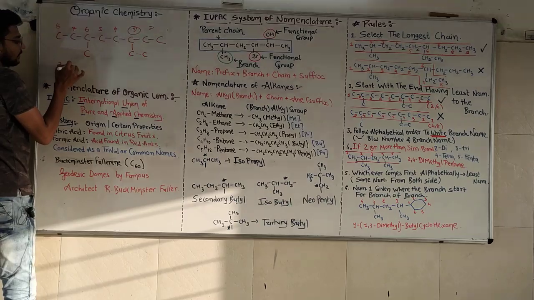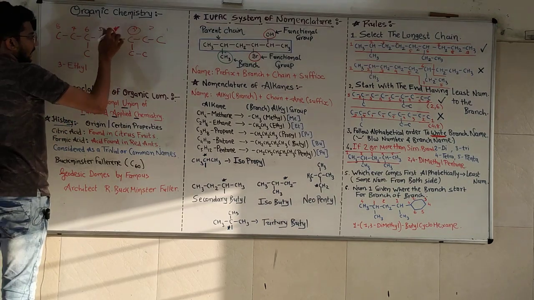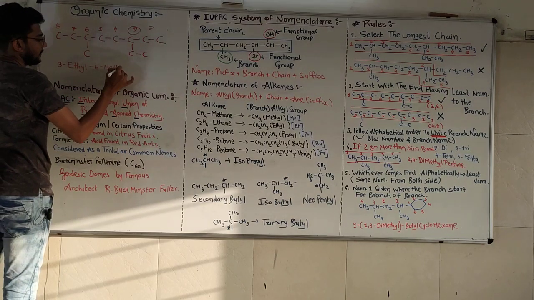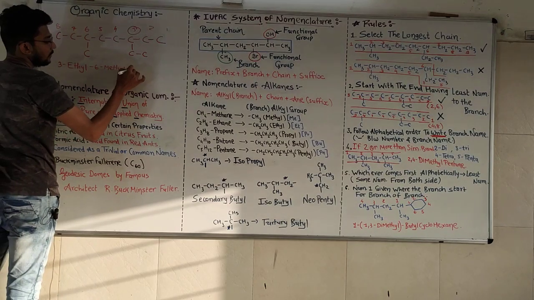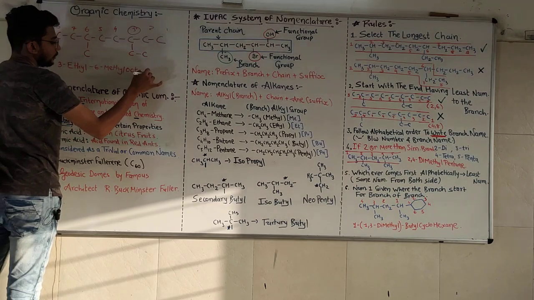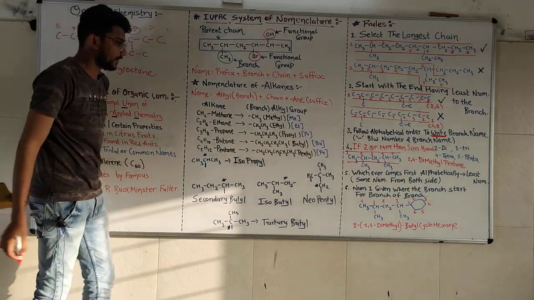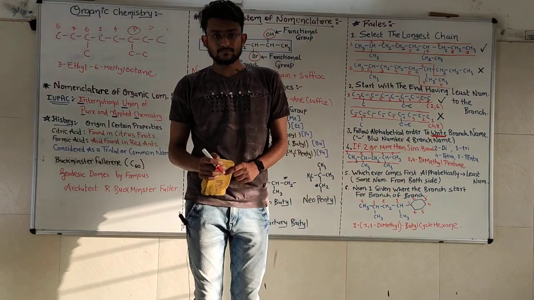So 3 ethyl, then 6 methyl, the second branch, and the parent chain 8 carbon, oct, alkane, octane. So 3 ethyl, 6 methyl, octane will be the right name according to this rule.